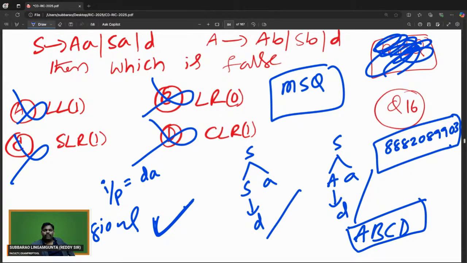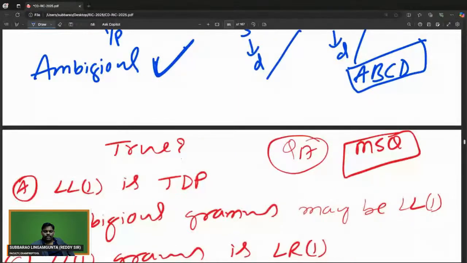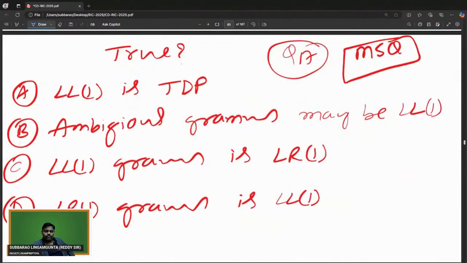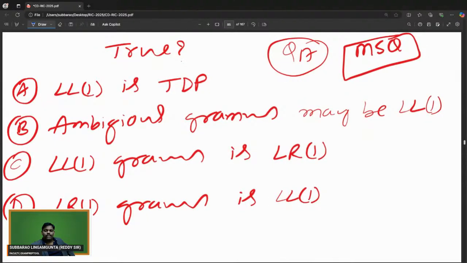If everyone is comfortable with this, we can move to the next one. Can you try this? Which one of the following is true? This is, I think, an MSQ question.